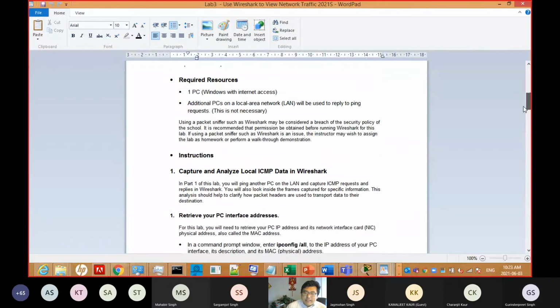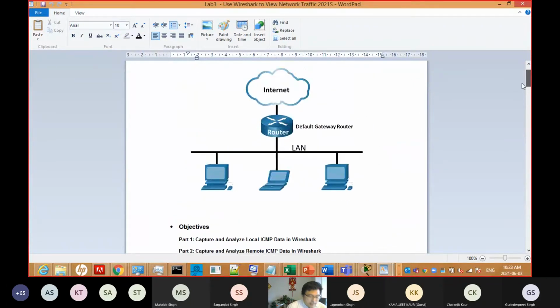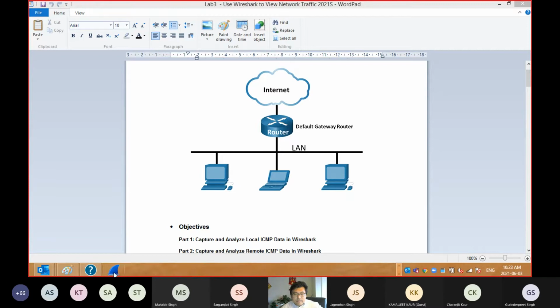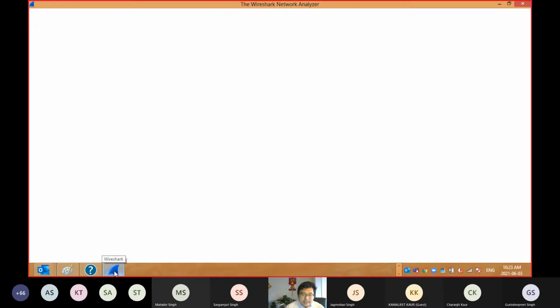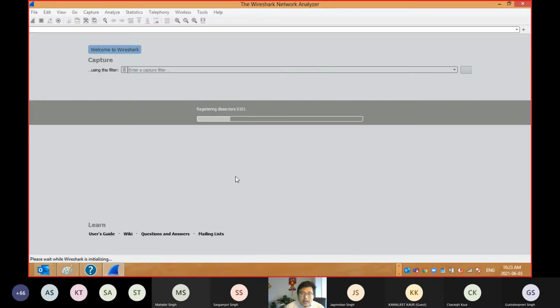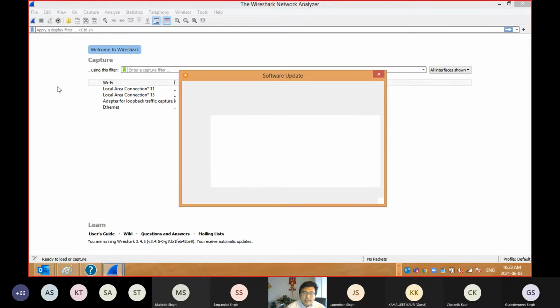Now I will go step by step and tell you how to do that. Firstly, after you set up Wireshark, you can open it. It looks like this, like a shark, right? Shark tail. After that, you open your Wireshark. They say, welcome to Wireshark, and it will register and load. That needs some time. You can see.